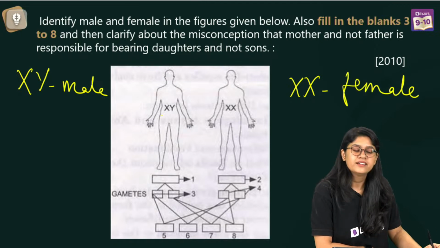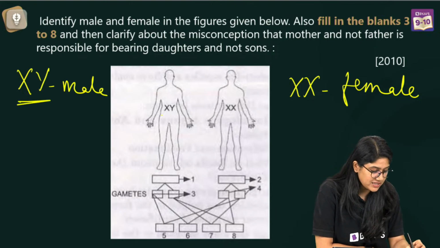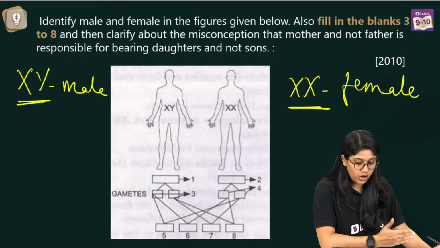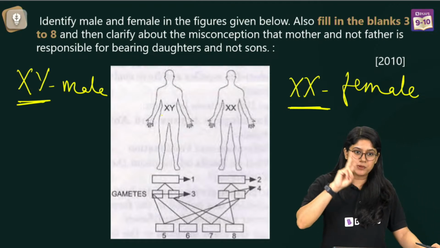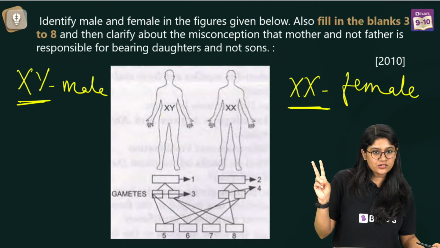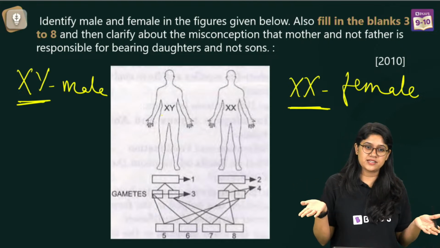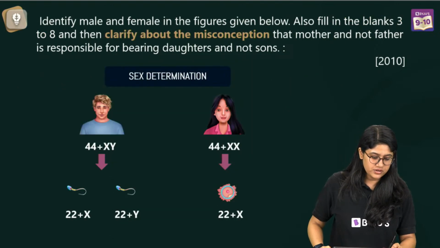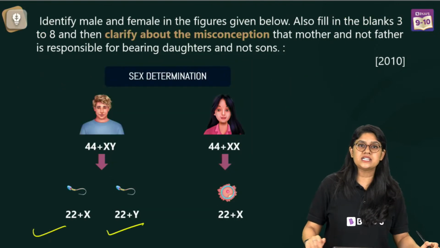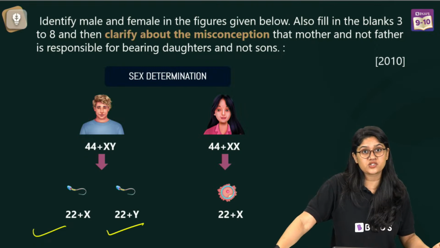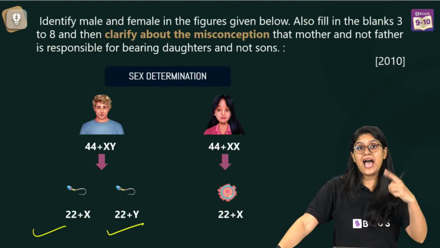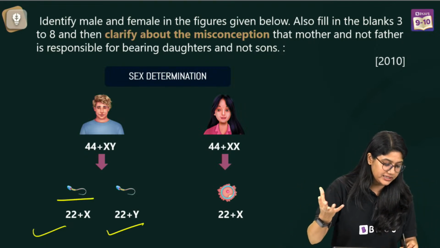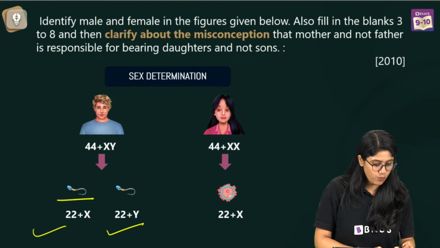Yes, males have X and Y chromosomes and females have X and X chromosomes. If the cross is done, we'll have two XX and two XY. Very good, everyone. So it's really very easy. We know that the male has two different types of sex chromosome, X and Y, so the sperms will be of two types: one having the X chromosome, the other having the Y chromosome.